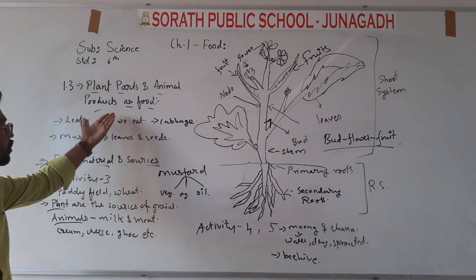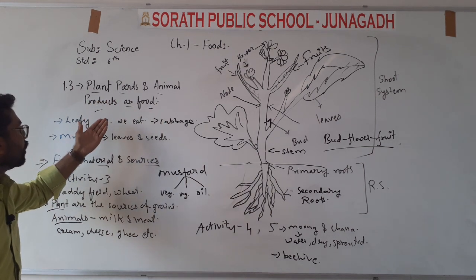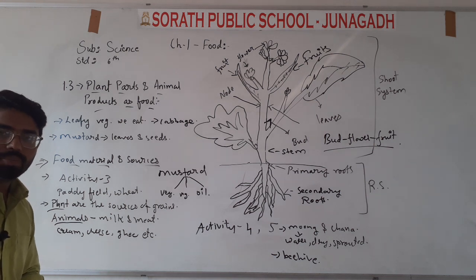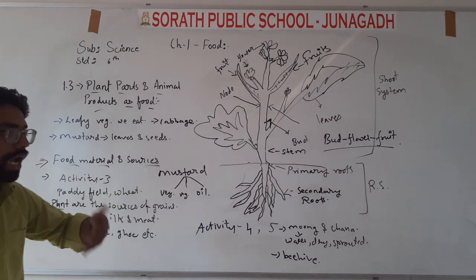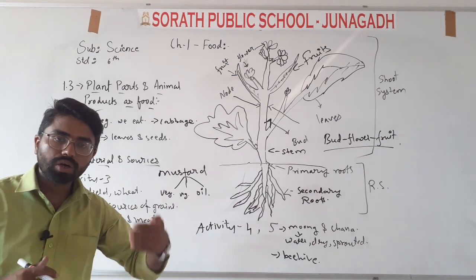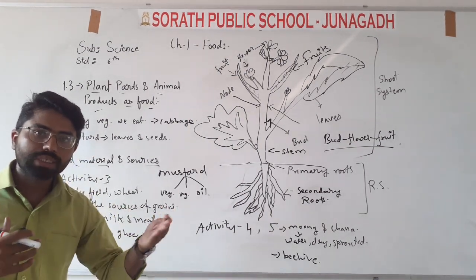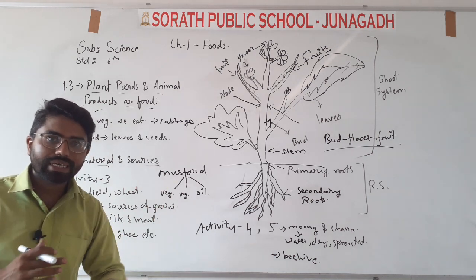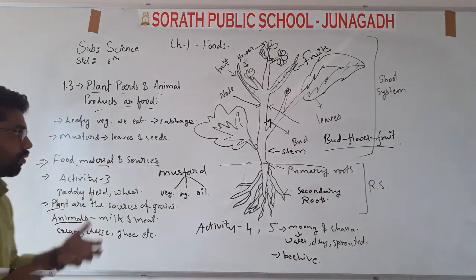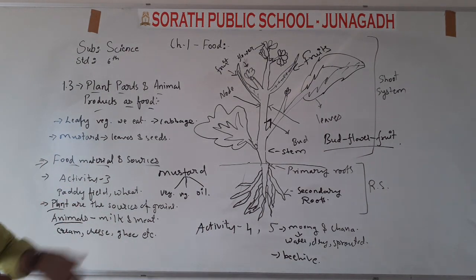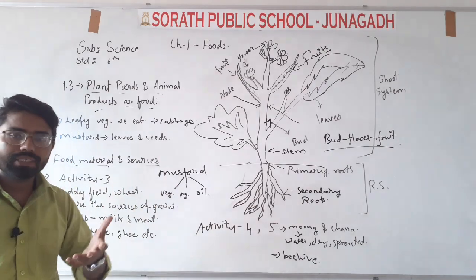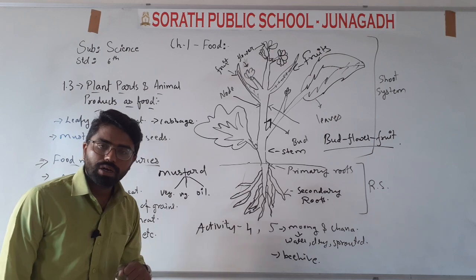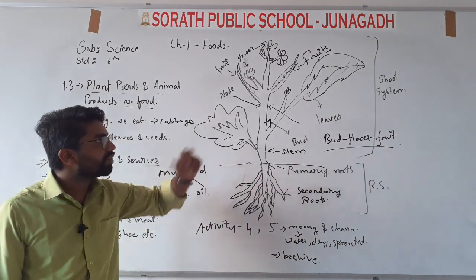Now if you talk about plant parts as food, then you can take the example of cabbage or mustard, mustard plant also, because they have different uses. You can make a vegetable from the leaves of the mustard, and you can take out oil from the mustard seeds. So cabbage and mustard are examples of plants that are used in two different ways. Then we have seen the figure of a plant and its different parts.